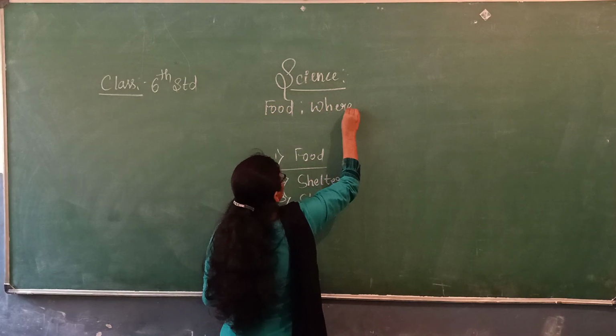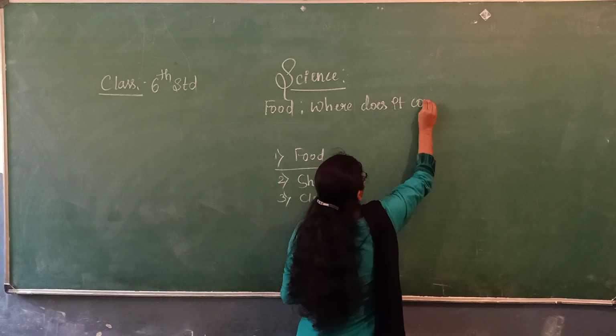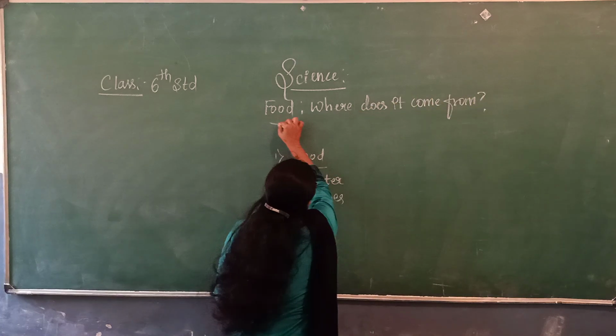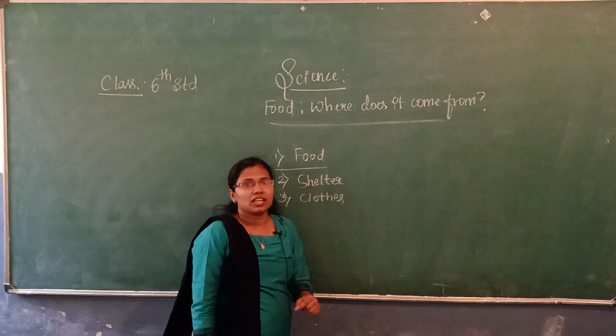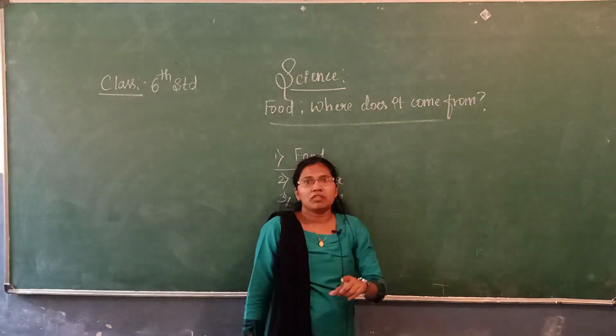Where does it come from? So this is the first chapter in science, that is food. Where does it come from?